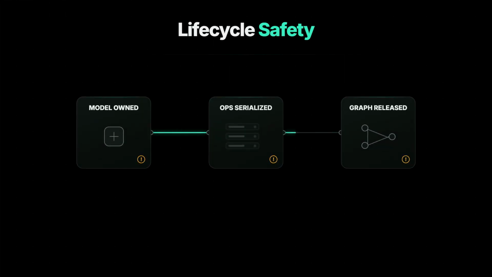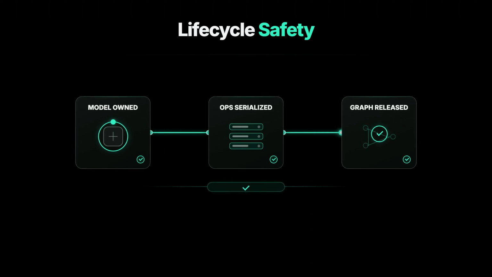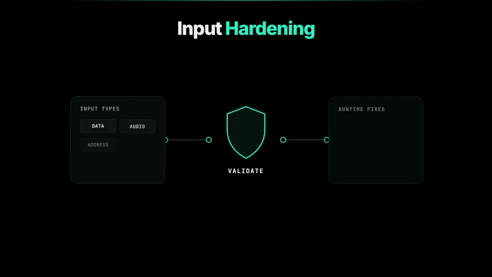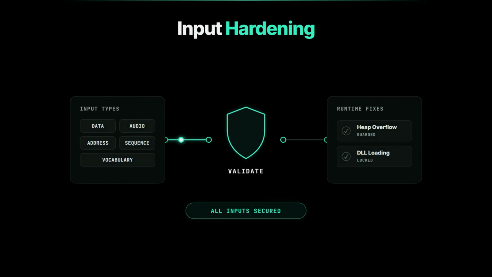Several fixes target object lifetime. A generator co-owns its model to prevent use after free. Adapter operations are serialized, and captured graph resources are released when a generator is destroyed. Version 0.15.0 adds input data validation, malformed audio checks, address validation, sequence bounds checking, and vocabulary validation.